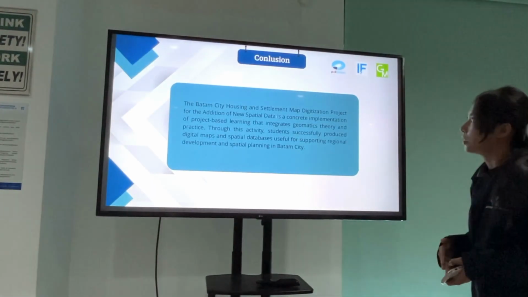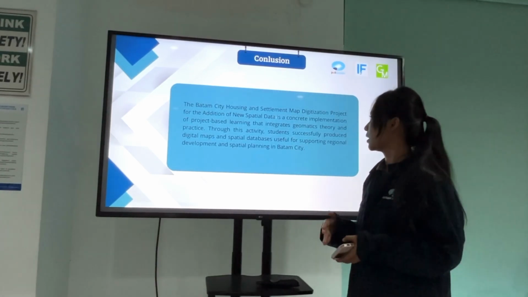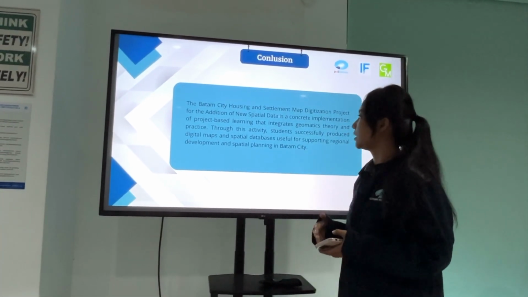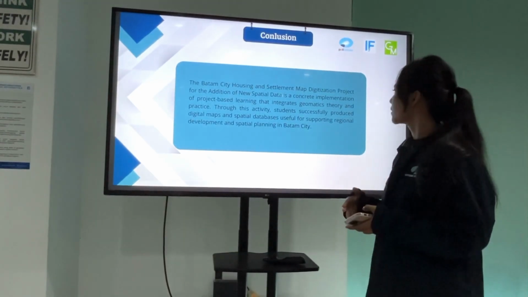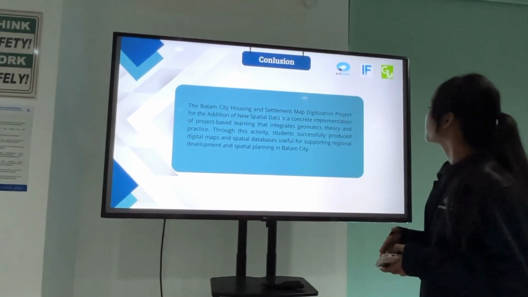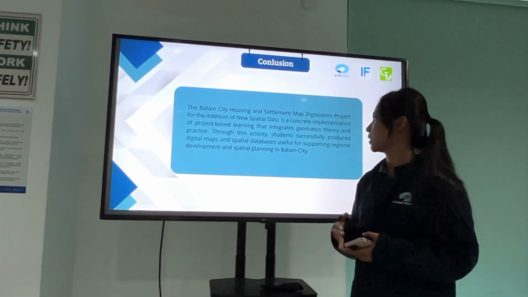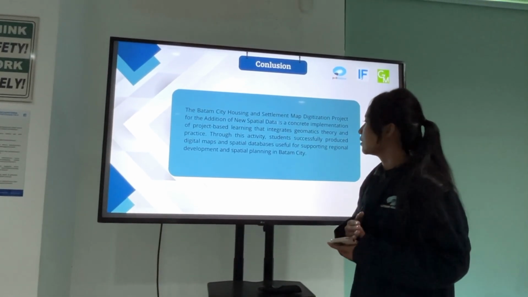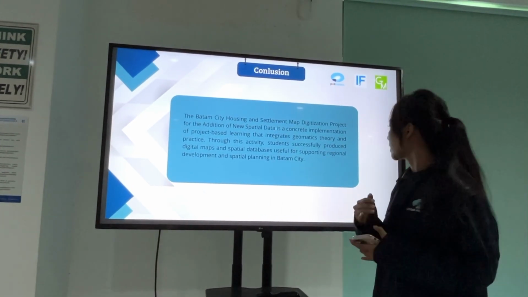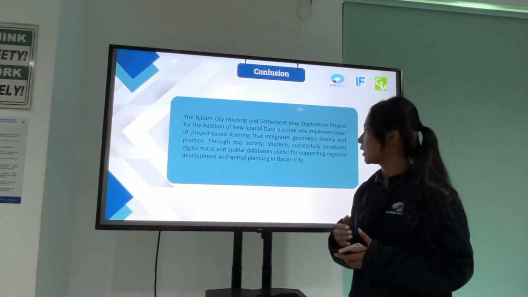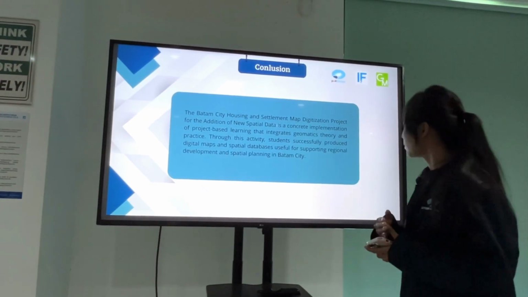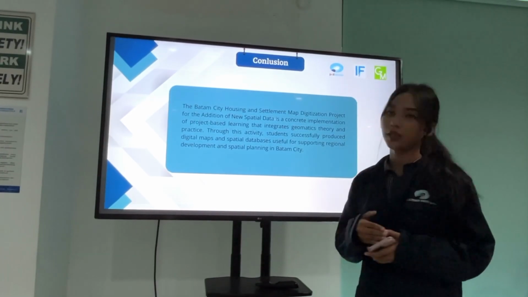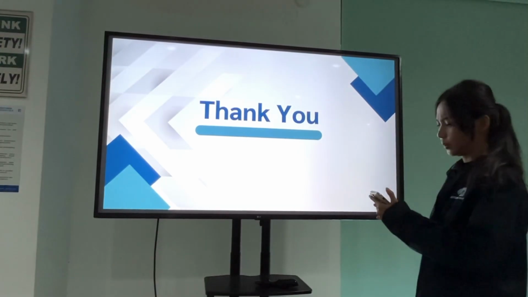Next. Conclusion: the Batam City Housing and Settlement Digitization project for the addition of new spatial data is an implementation of project-based learning that integrates geomatics theory and practice. Through these activities, students successfully produced digital maps and a spatial database useful for supporting regional development and spatial planning in Batam City. Next.